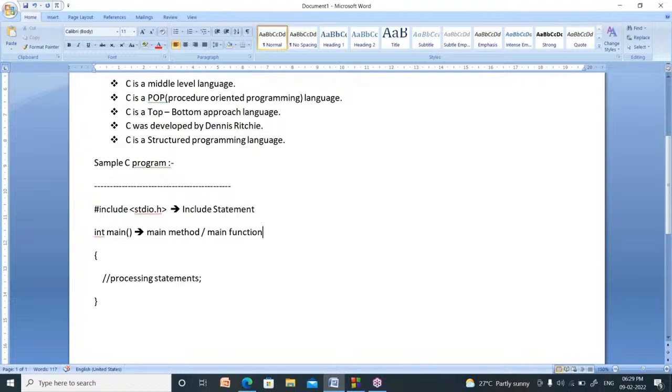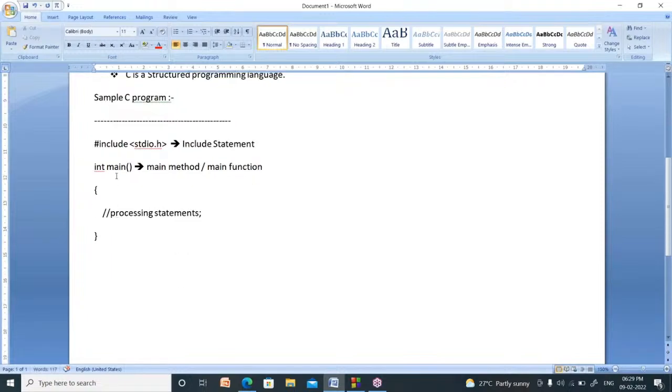Method and function are the same in C. For what purpose do we write a program? To give a solution to a problem. The solution means a step by step procedure, and that should be written in between these two curly brackets. That code is called processing statements.